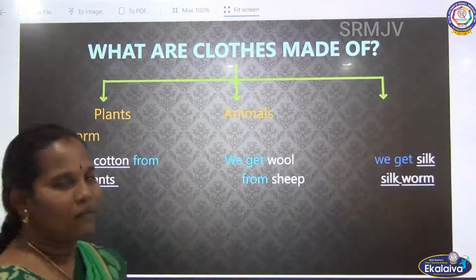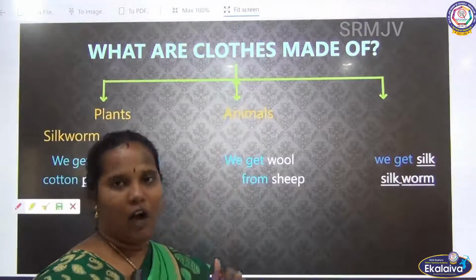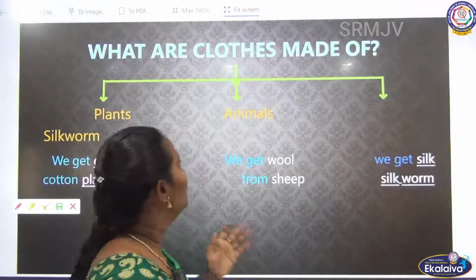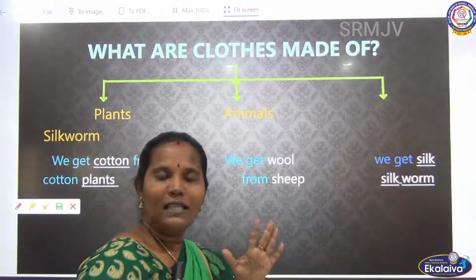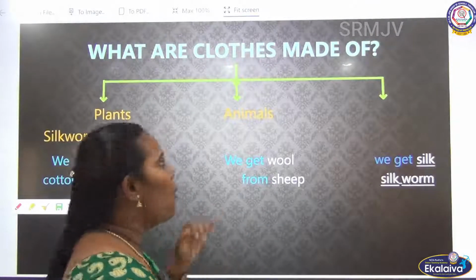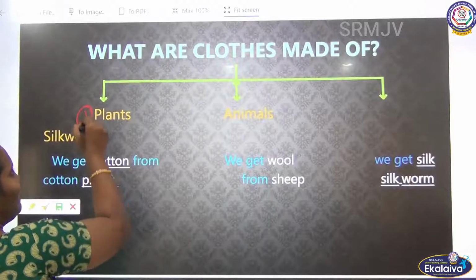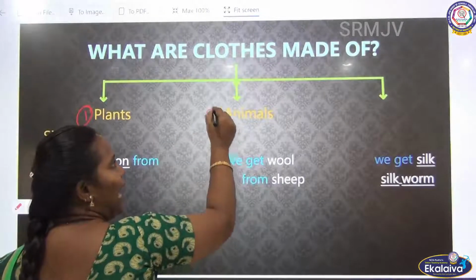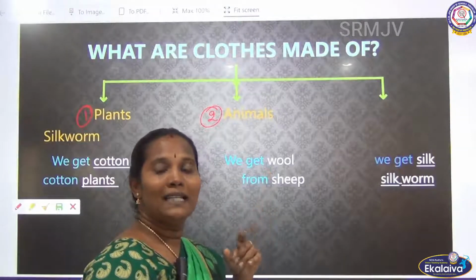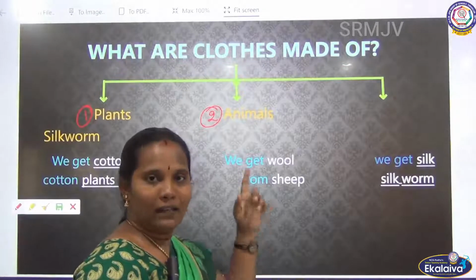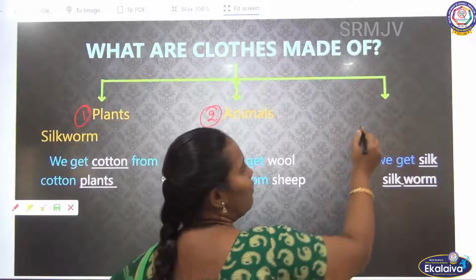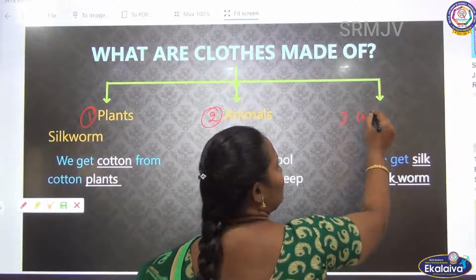Listen, next one. Where do we get this cloth? How are cloths made? Listen, cloths are made from three materials. What are the three things? One is plants. Another one is animals. I told you, the early humans used dead animal skin, so the same process is here. Animals. And then the third one is worms.